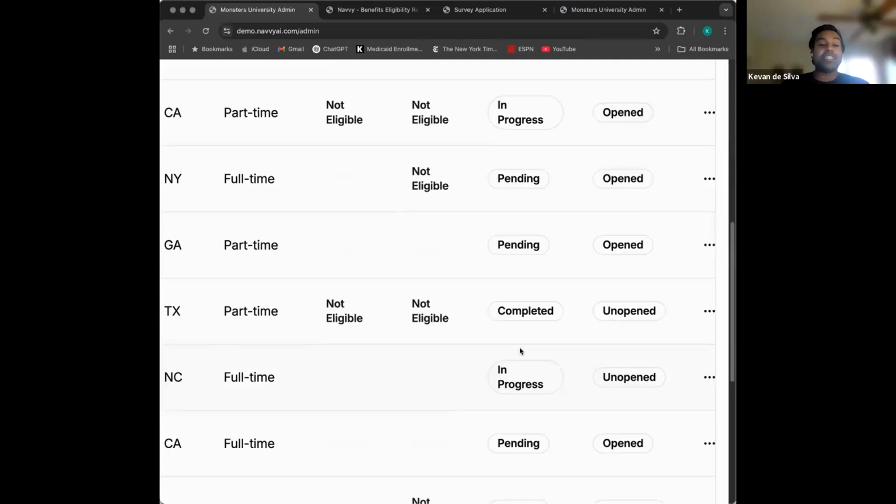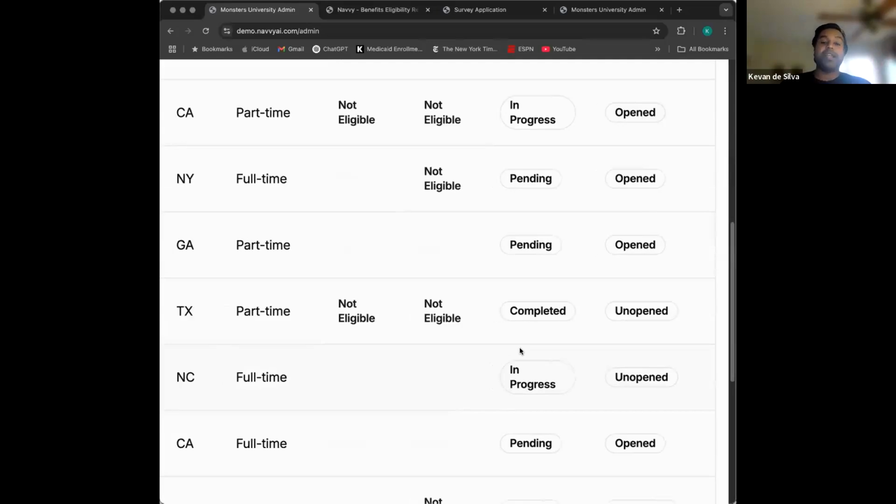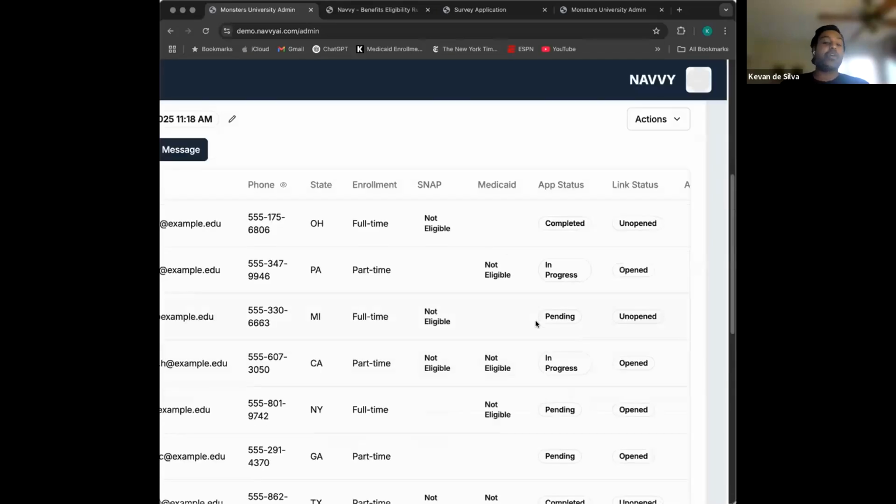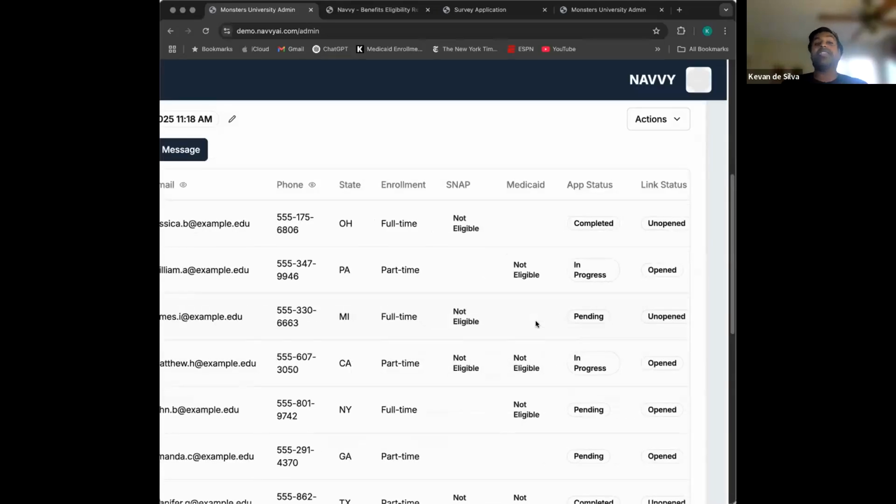Administrators are able to really quickly identify hundreds of students who might be eligible, do the outreach on their own, and then configure all the messaging to go out in an automated fashion, or flag things that might need a little bit of human touch, so that you're able to manage the workflow of students that need assistance on a more one-to-one basis.